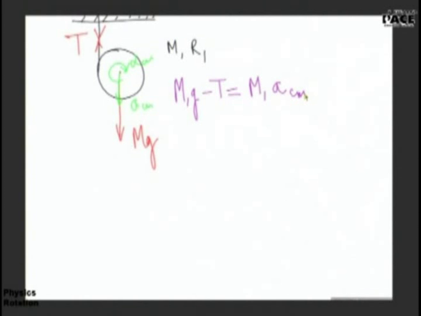I am choosing clockwise direction to be positive. Net torque, Kritika, you tell me what will be the torque due to mg? Zero, because it is passing through that point about which we are taking torque, the center of the disk. Now, there is another force. Yes, Mayank, you want to ask something?